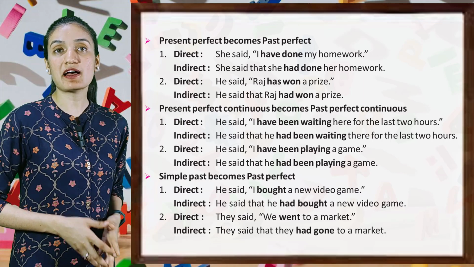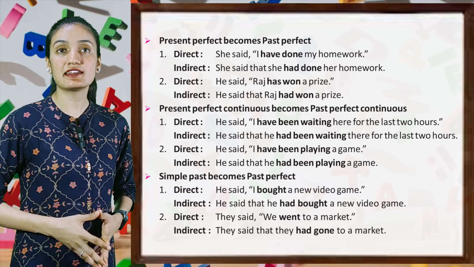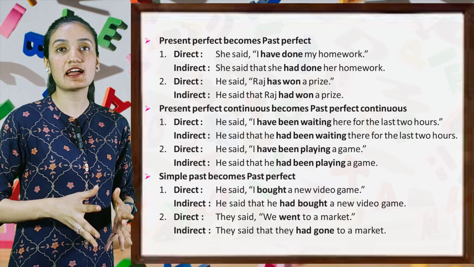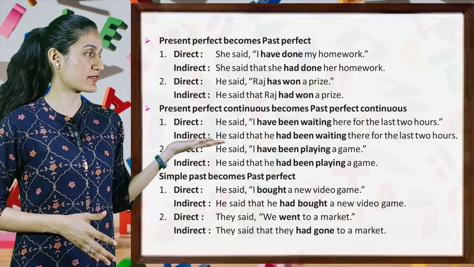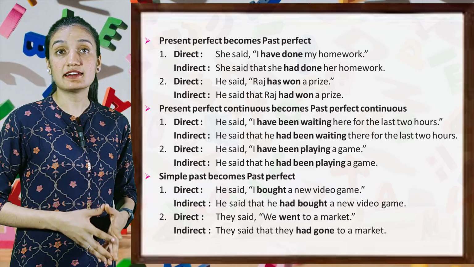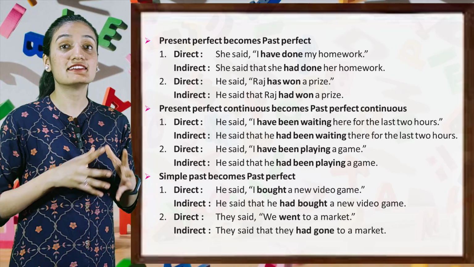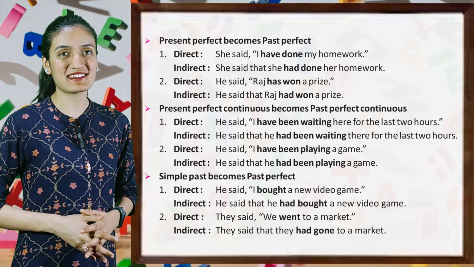Now, simple past becomes past perfect. Direct, he said, "I bought a new video game." Indirect, he said that he had bought a new video game. Direct, they said, "We went to a market." Indirect, they said that they had gone to a market.